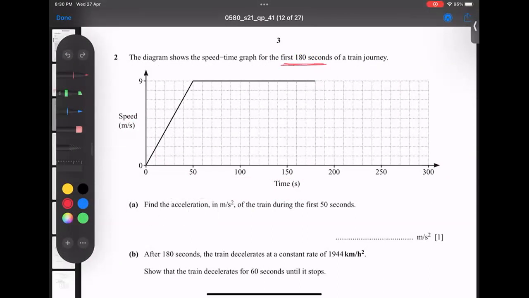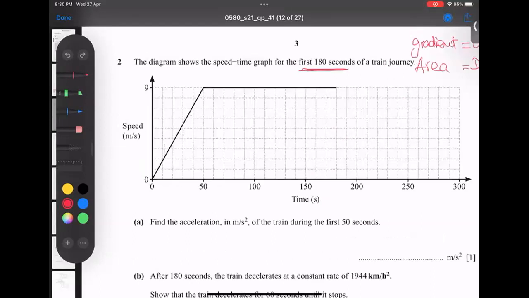Find the acceleration. Basically, for a speed time graph there are two criteria. Number one, the gradient of the line is equal to acceleration, and the area under the line is equal to distance traveled. That's it, two basic criteria. Here he is asking for acceleration, so indirectly he is asking for the gradient. So have a look now.